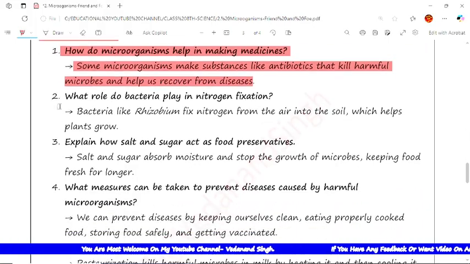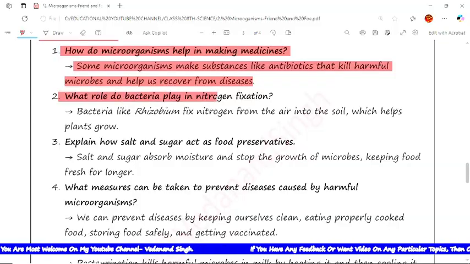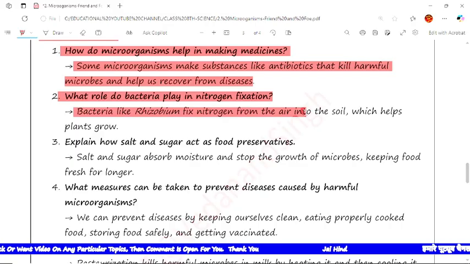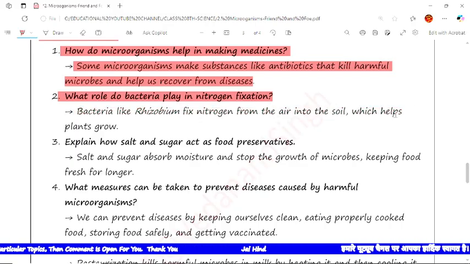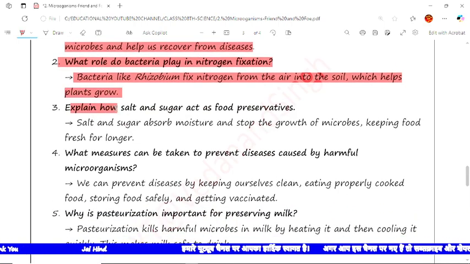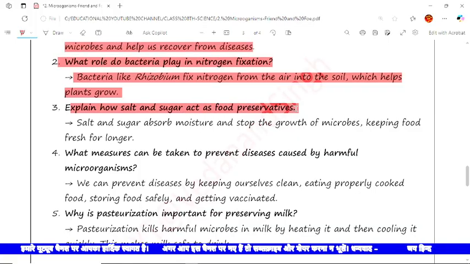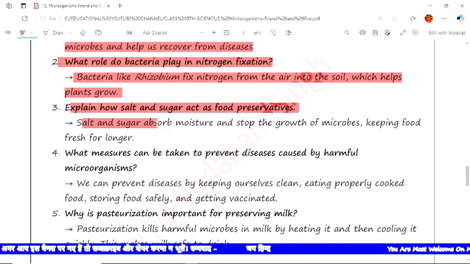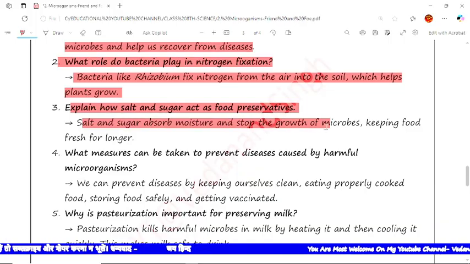Now the next is what role do bacteria play in nitrogen fixation? The answer is bacteria like rhizobium fix nitrogen from the air into the soil, which helps plants grow well. The next question is explain how salt and sugar act as food preservatives. The answer is sugar and salt absorb moisture and stop the growth of microbes, keeping food fresh for longer.